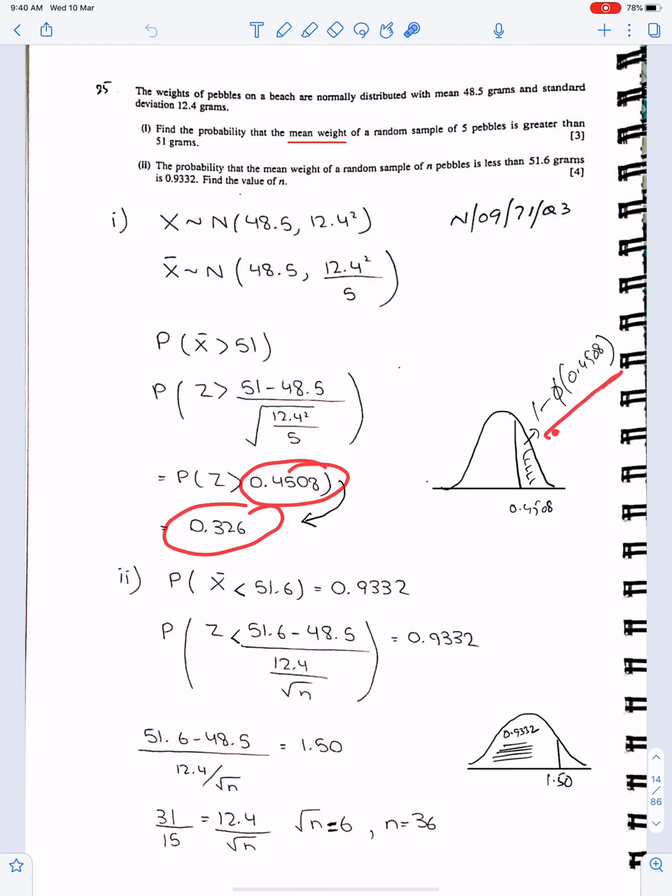This is 1 minus 5, or those who are using the latest model calculator can get this area, and then they should subtract this area from 0.5 to get this area.